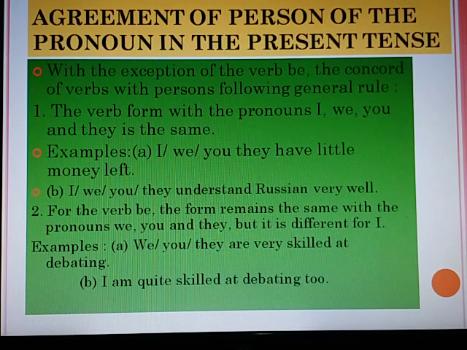Number two. For the verb be, the form remains the same with the pronouns we, you and they, but it is different for I. Examples: we, you, they are very skilled at debating, but I am quite skilled at debating too. Here am is used for I.